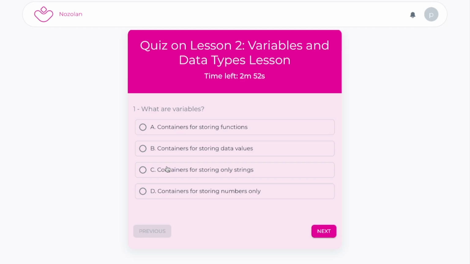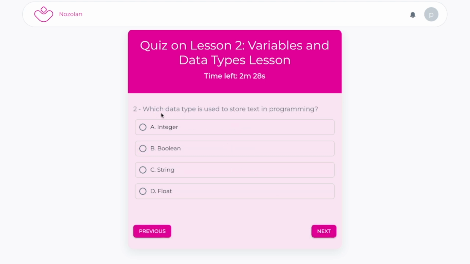All right, so congratulations. You learned about four data types today: integer, float, strings, and Boolean. It's time for a very short quiz to make sure that you understand this lesson very well. All right, are you ready? Let's go. What are variables? Containers for storing functions, or containers for storing data values, or containers for storing only strings, or containers for storing numbers only? That is correct. It is containers for storing data values.